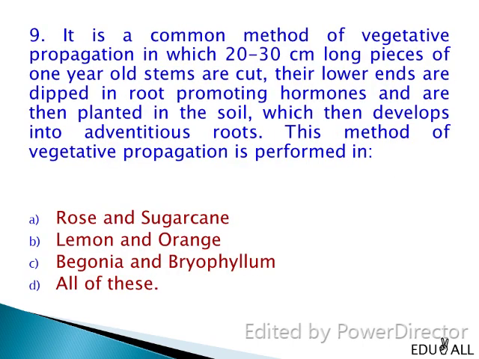It is a common method of vegetative propagation in which 20 to 30 centimeter long pieces of 1-year-old stems are cut. Their lower ends are dipped in root promoting hormones and are then planted in the soil, which then develops adventitious roots. This method of vegetative propagation is performed in. We know that stem cutting is a common method of plant propagation. Some examples are rose, sugarcane, citrus, grape, coffee, tea, bougainvillea, China rose, begonia and bryophyllum. The right answer is D, all of these.